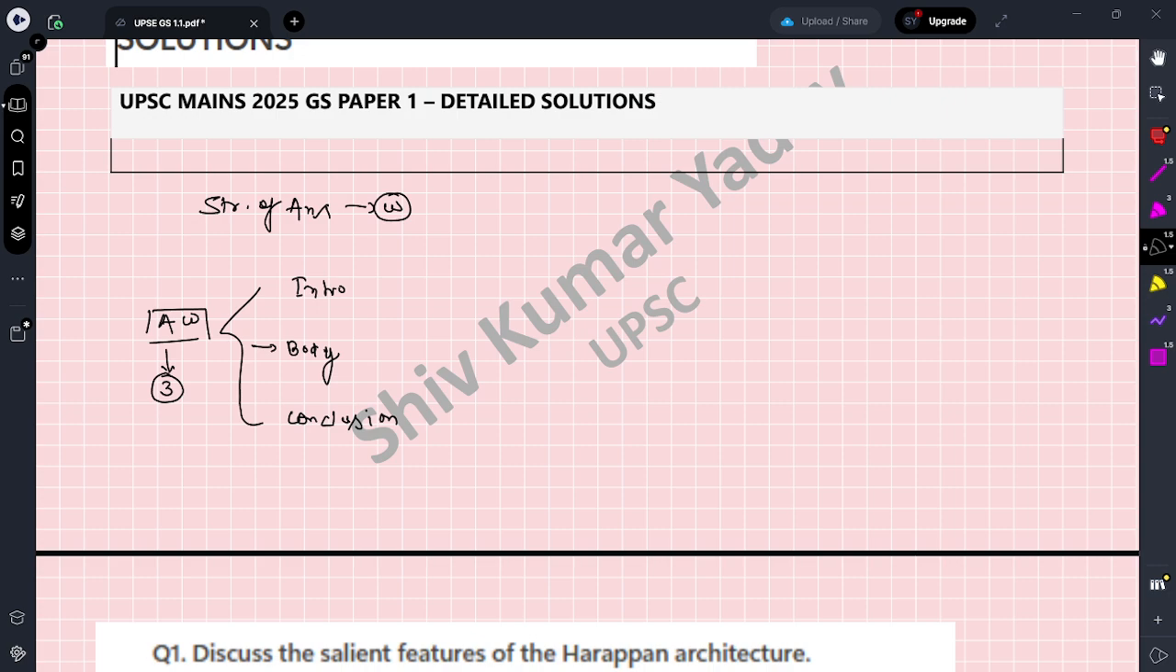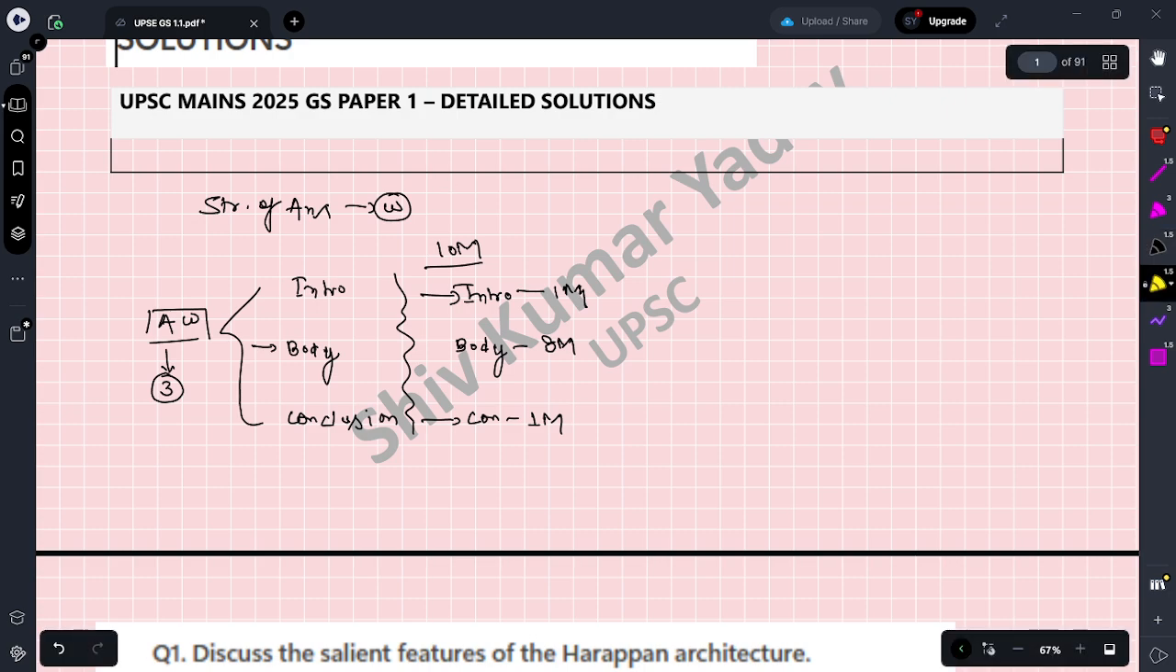How the marks have been distributed, assuming a 10 marks question. For the 10 marks question, on intro there is 1 mark, on body part there is 8 marks, and on conclusion there is 1 mark. Okay, this is the structure for a 10 marks question. So the main part is the body part. How are you going to write the body part?